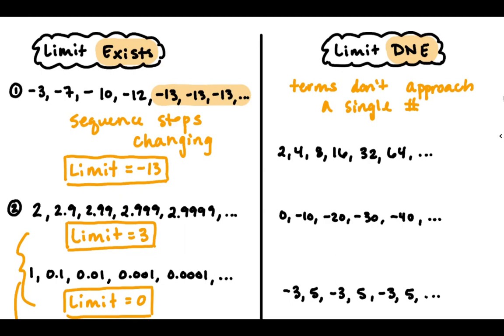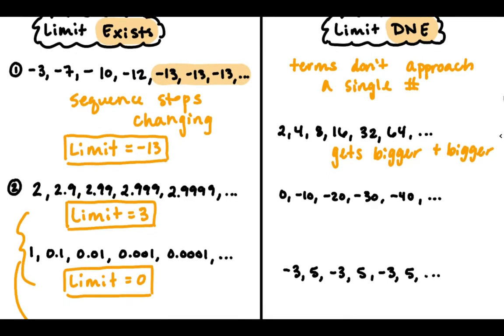You could have a totally random sequence, but if you have a sequence with a pattern, there's kind of three big categories. So this sequence is getting bigger and bigger and bigger, right? I'm multiplying by 2 every time. It's going to keep growing forever. So this sequence does not have a limit because the terms are just going to get bigger forever.